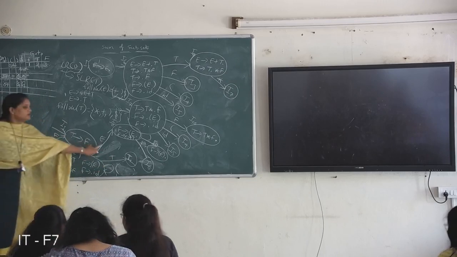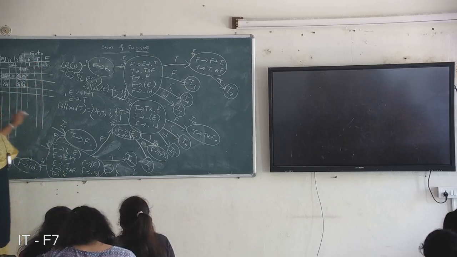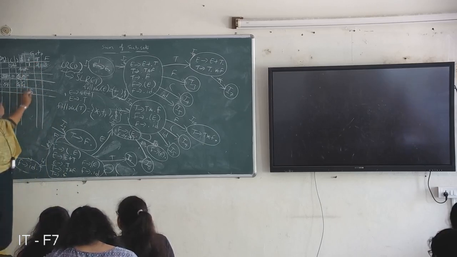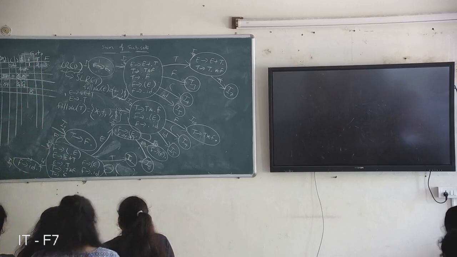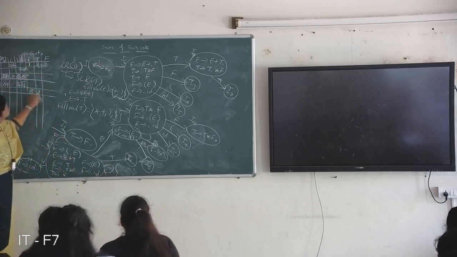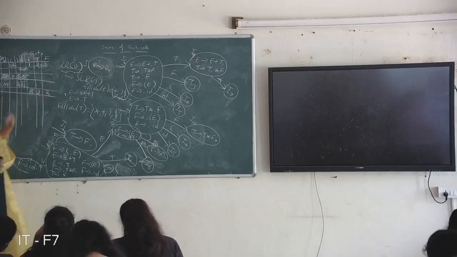On E it goes to state 8. On E, state 8. Next, on T it goes to I2, so write 2. On F, 3.